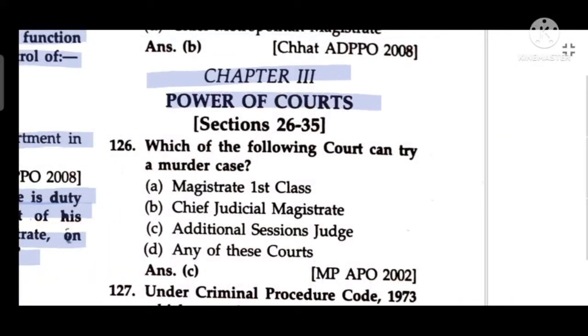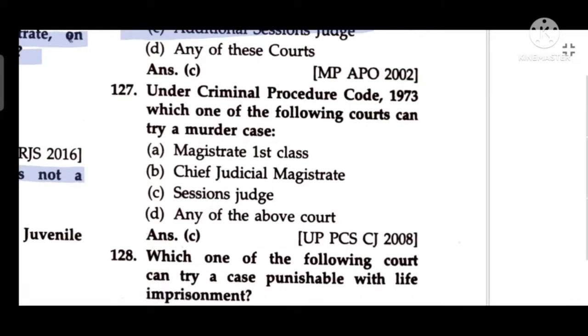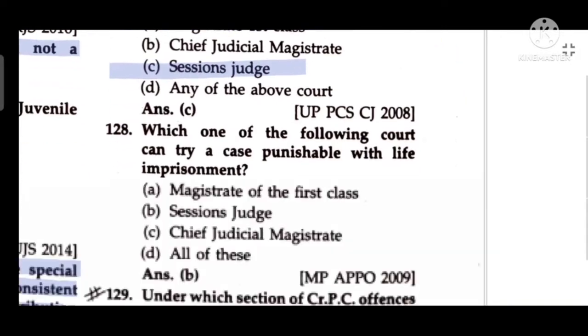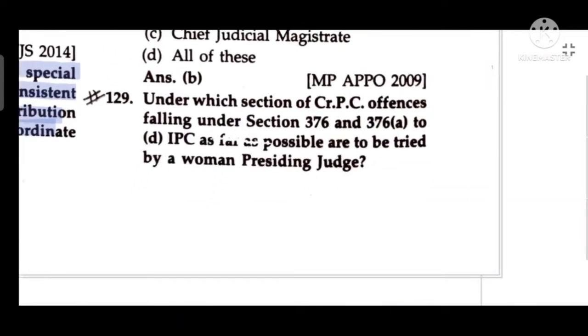Chapter 3, Power of Courts, Section 26 to 35. Which one of the following courts can try a murder? Additional Session Judge. Under Criminal Procedure Code 1973, which one of the following courts tries a murder? Session Judge. Which one of the following courts can try a case punishable with life imprisonment? Session Judge.